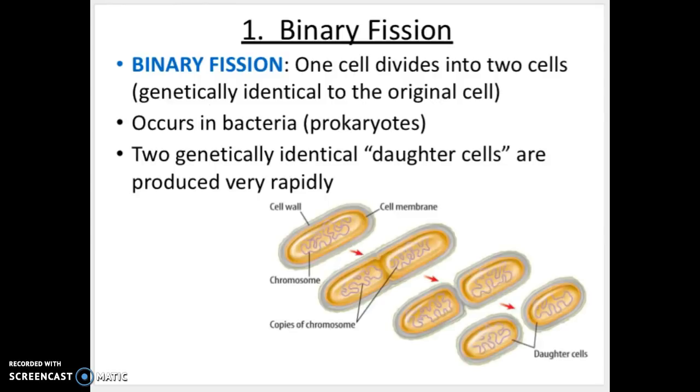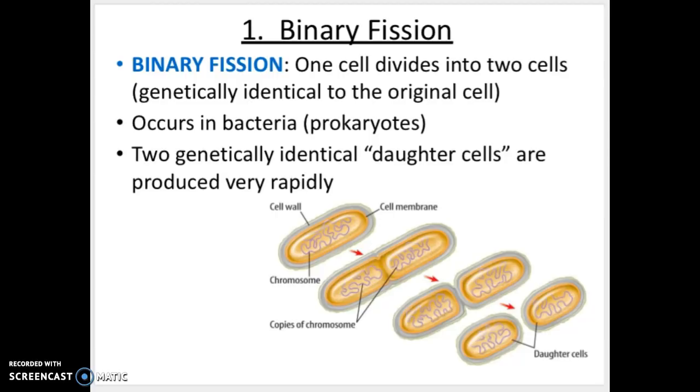So the first type is called binary fission. Actually sounds like a very smart science word. Binary fission is when one cell divides into two cells, and these two cells are going to be genetically identical to the original cell. This occurs in bacteria, in most prokaryotes, so simple single-celled organisms. And the two genetically identical daughter cells are produced very, very rapidly. So it happens super fast.